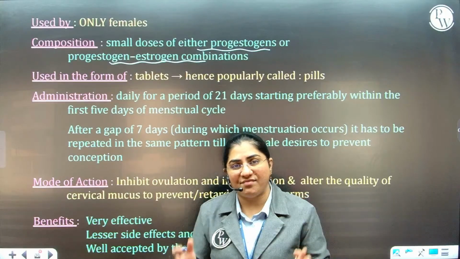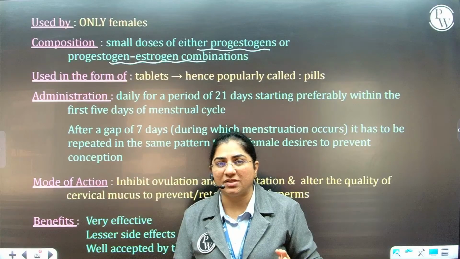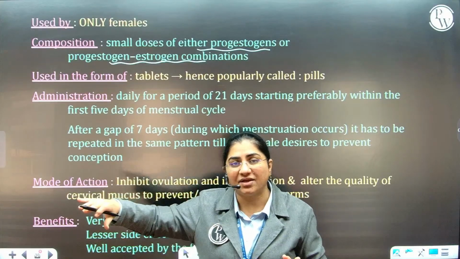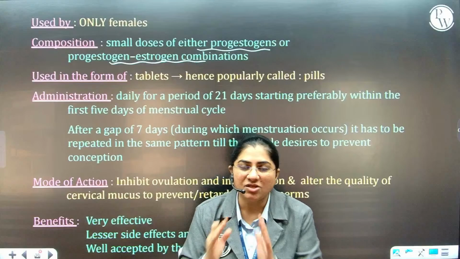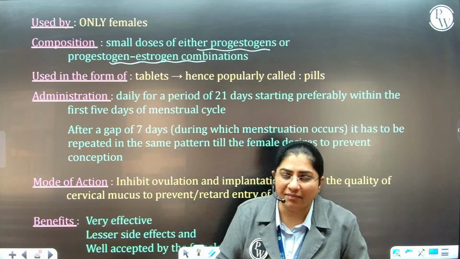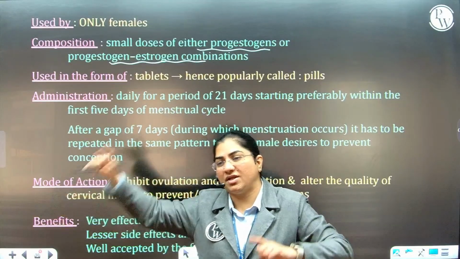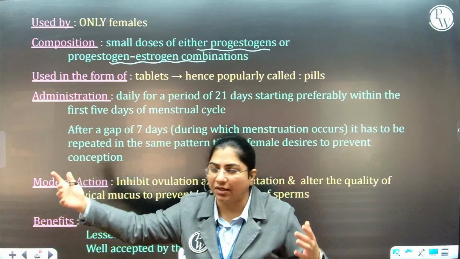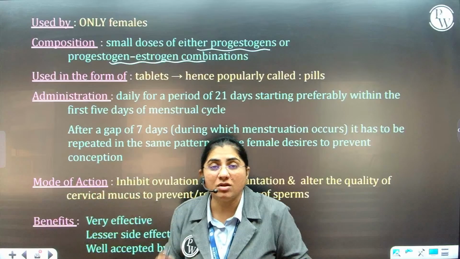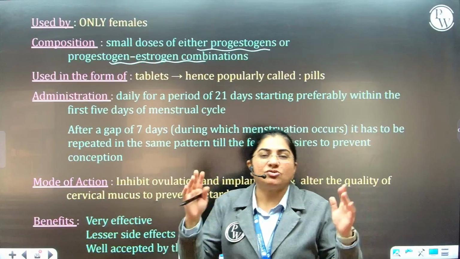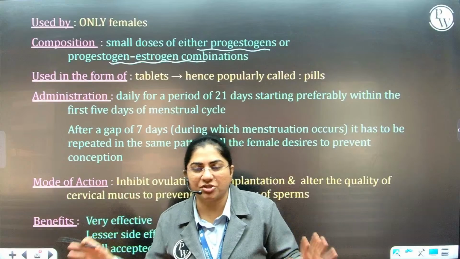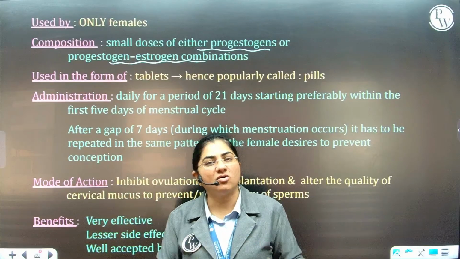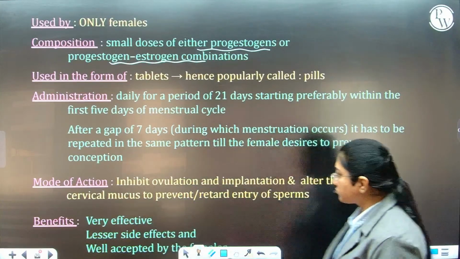During that 7 days of gap, she will have her menses, and when she has started with her menses, in the first 5 days, she starts taking the pills again and continues for the next 21 days, stops for 7 days, again starts in the first 5 days of the menstrual cycle, and continues for 21 days. For how long? Till the time that she wants to prevent her conception and thereby act as a contraceptive method.